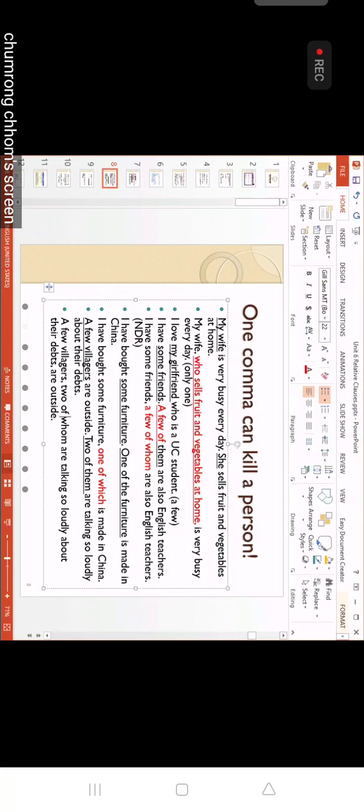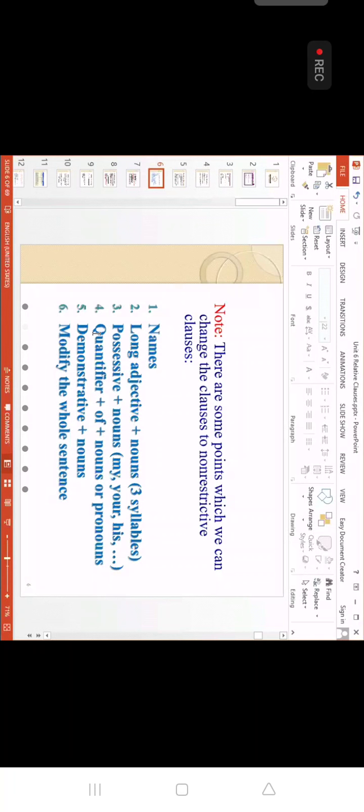Okay, you can see. You see about the way we change quantifier plus out plus noun or pronoun. So we just keep two of the same plus whom or which. If it is a person, we use whom. If it is a thing, we use which. You see for point number 4.